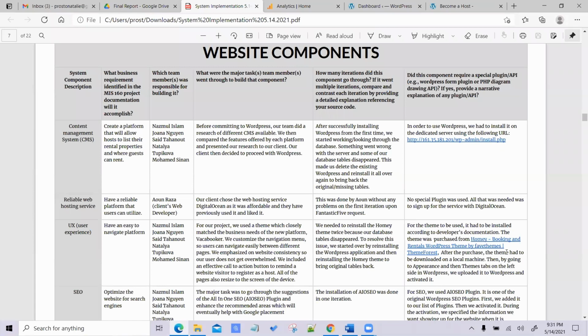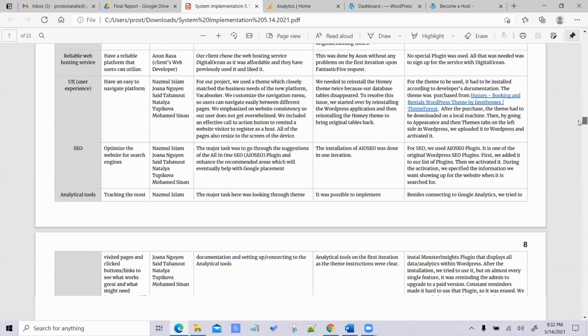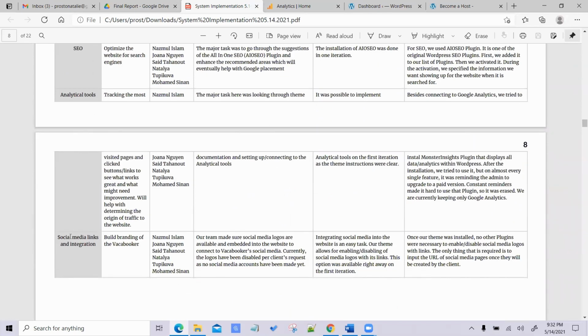Hello, my name is Natalie, and for this deliverable, I will be going over the website components. When it comes to website components, there are some major ones that are must-haves in order to have a successful website. Some of the components I would like to mention today are the CMS, which is the Content Management System, a reliable web hosting service, UX, SEO, analytical tools, and social media links and integration.